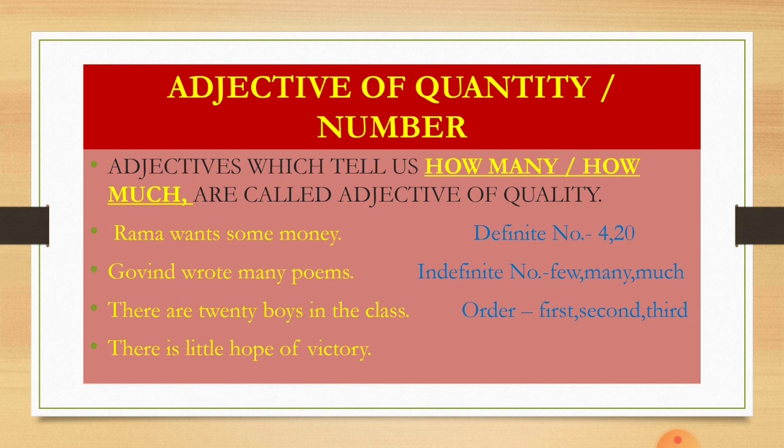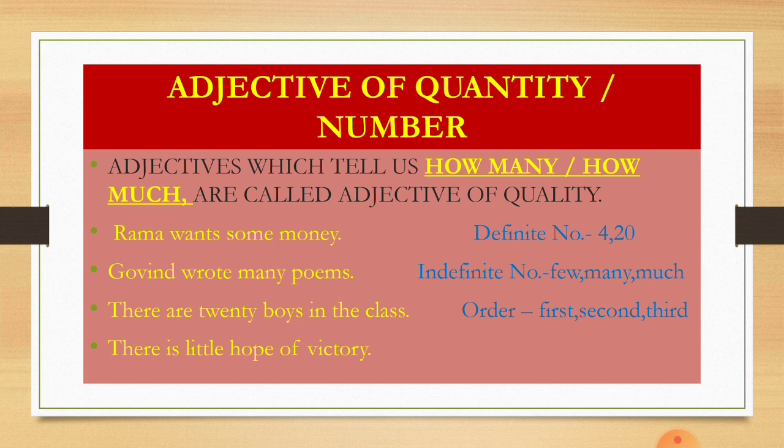Or the quantity can be an indefinite number like few, many, much, all, etc. They can also be order: first, second, third, fourth, fifth, sixth. This is also, and this is what is an order, is also included in the adjective of quantity.